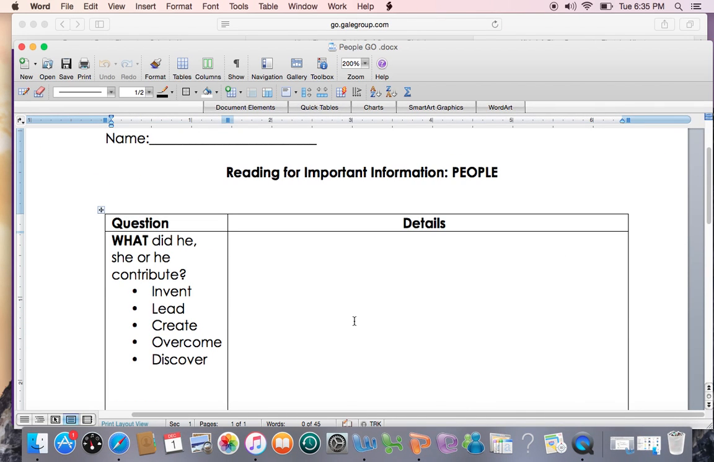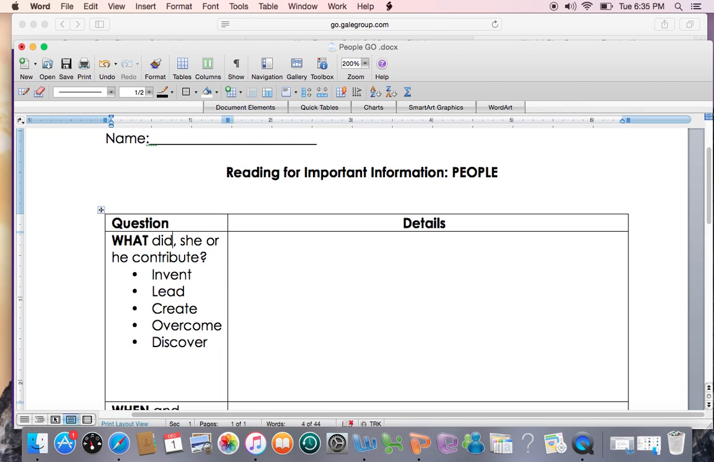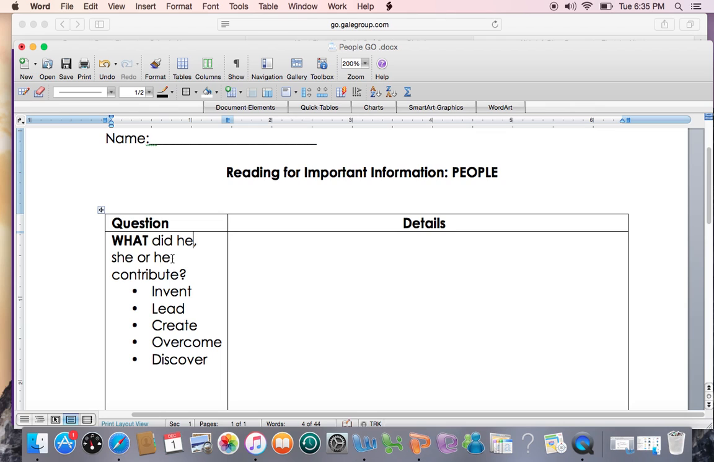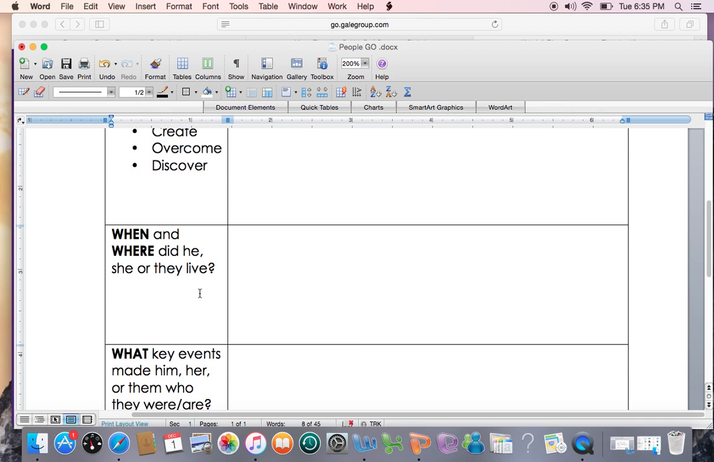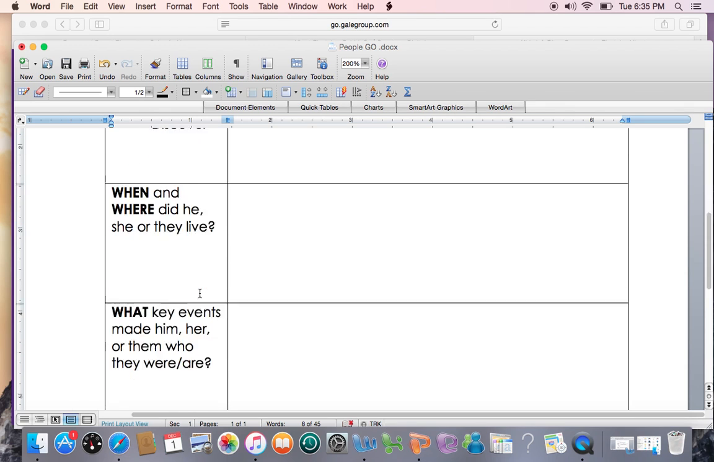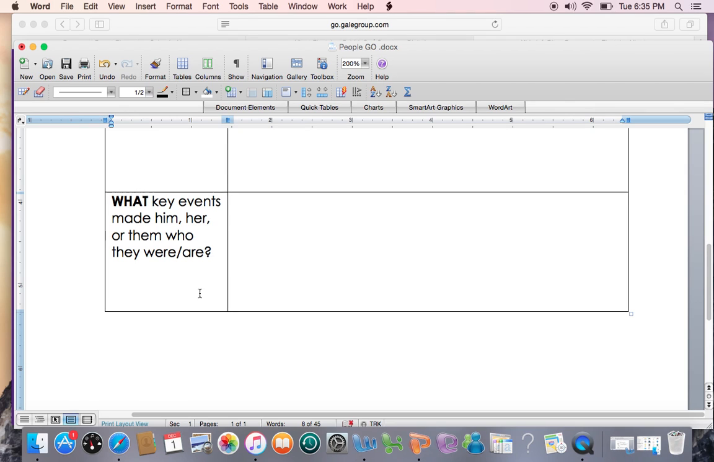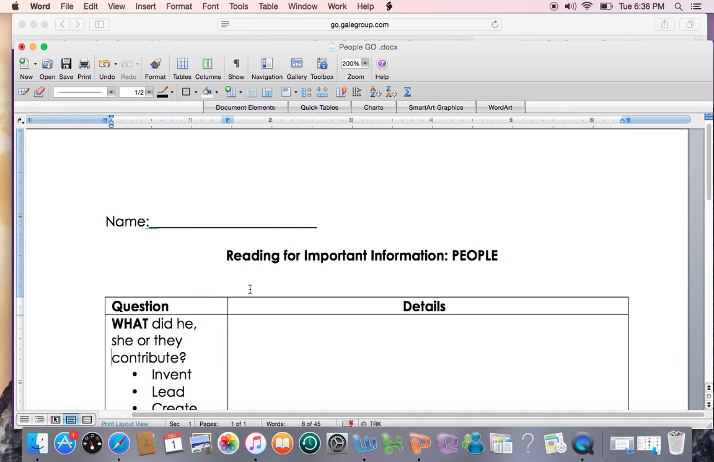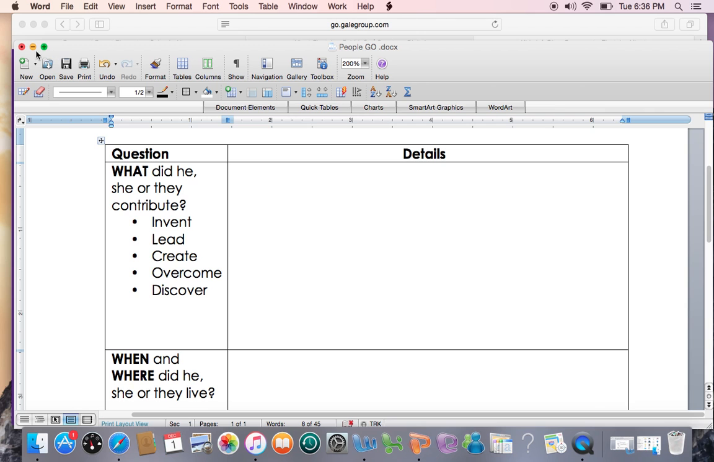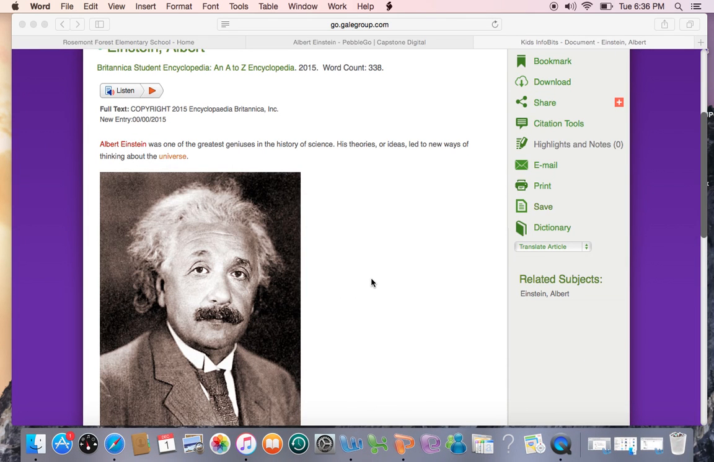And I'm going to look at my questions. The first one is, what did he contribute? This says he, so I'm going to get rid of that. What did he, she, or they contribute? Then it should match yours. There we go. Invent, lead, create, overcome, or discover. When and where did he, she, or they live, and what key events made him, her, or them who they are or were? All right, so you should be following along, and anytime I see something that I am highlighting, you should probably make note of that.